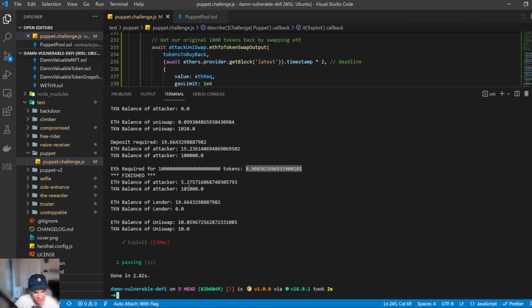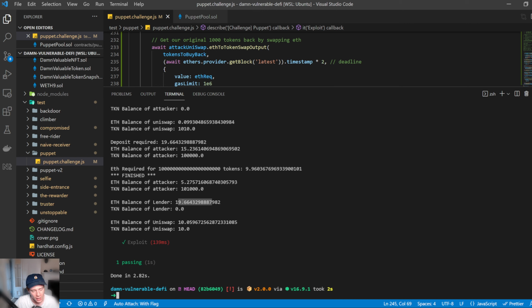Then we see the finished balance of the attacker to be 5 ETH and 101,000 DVT. The balance of the lender is 19 ETH and 0 DVT. And the balance of Uniswap will then be 10, point a little bit, ETH and 10 DVT. And that's how you solve this challenge.